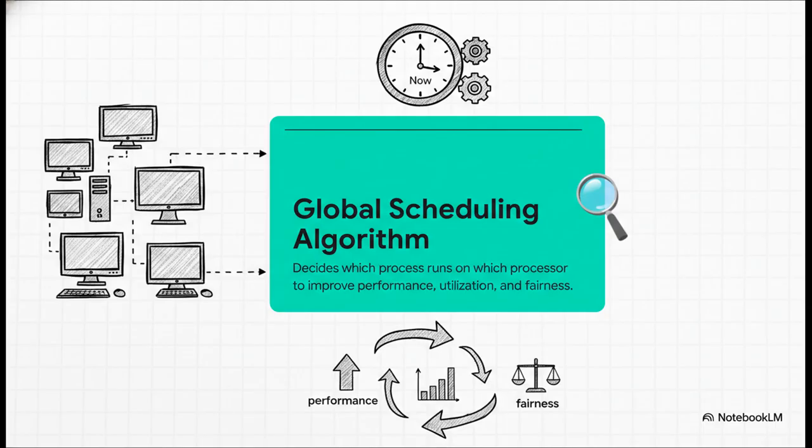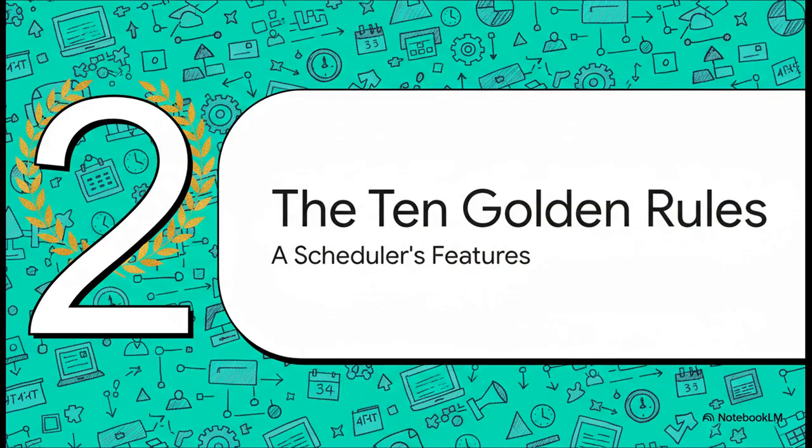So what does it actually do? Well, the global scheduling algorithm basically holds the ultimate authority. It's constantly looking at the entire system, every single processor, every single task, and it makes the big calls. Who gets to run, where they get to run, and for how long. And the end goals are super clear. Crank up the performance, make sure every user gets a fair shot, and squeeze every last drop of efficiency out of the hardware.